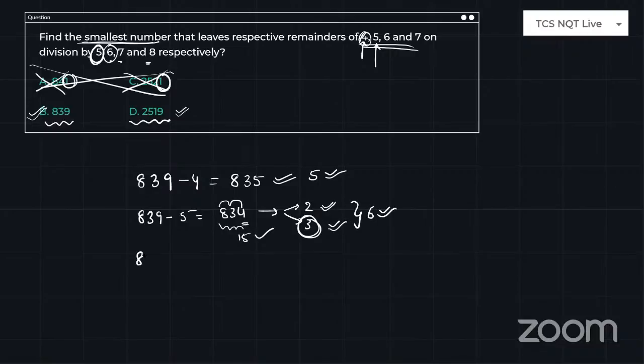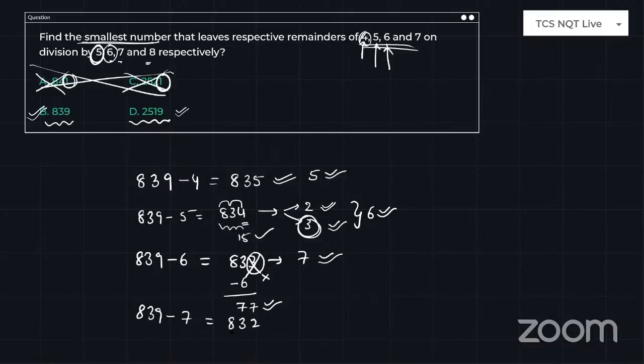So it is also a multiple of 6. Perfect. And if you subtract 6 from it, 833, it needs to be a multiple of 7. What is the divisibility rule of 7? You discard the last digit, double it, and subtract it from the remaining number. So 83 minus 6, the answer is 77, which is a multiple of 7. Next, 839 minus 7, which is 832, divided by 8 cancels exactly 104 times. So all the cases are satisfied by 839.